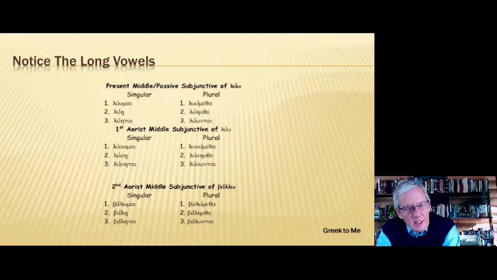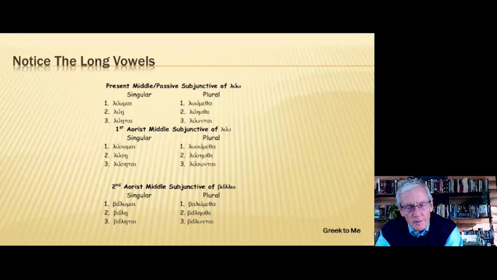Now, notice the endings here for the present middle passive subjunctive of luo, as well as the first aorist middle, second aorist middle. You have luomai, lue, luetai, luometha, lueste, luontai. And look at how it carries through with the first aorist middle as well as the second aorist middle.